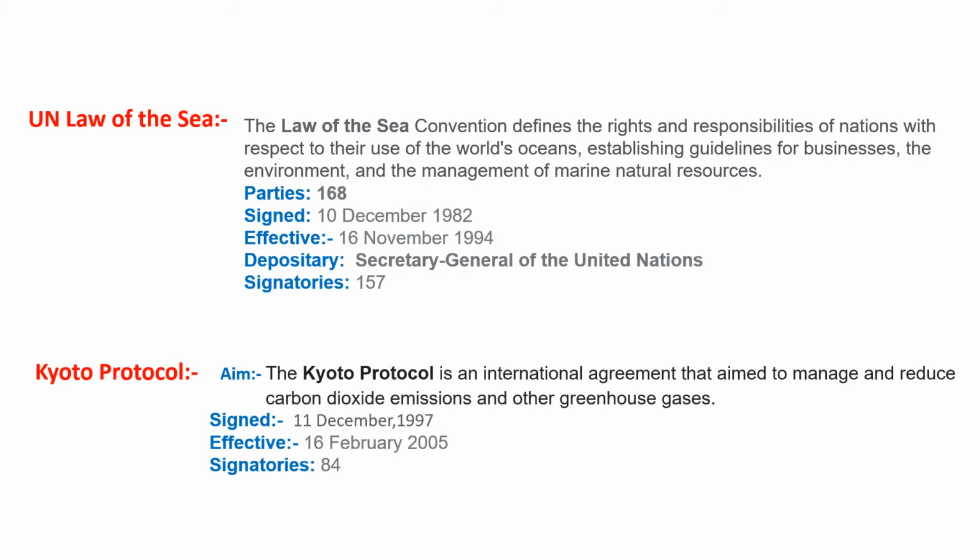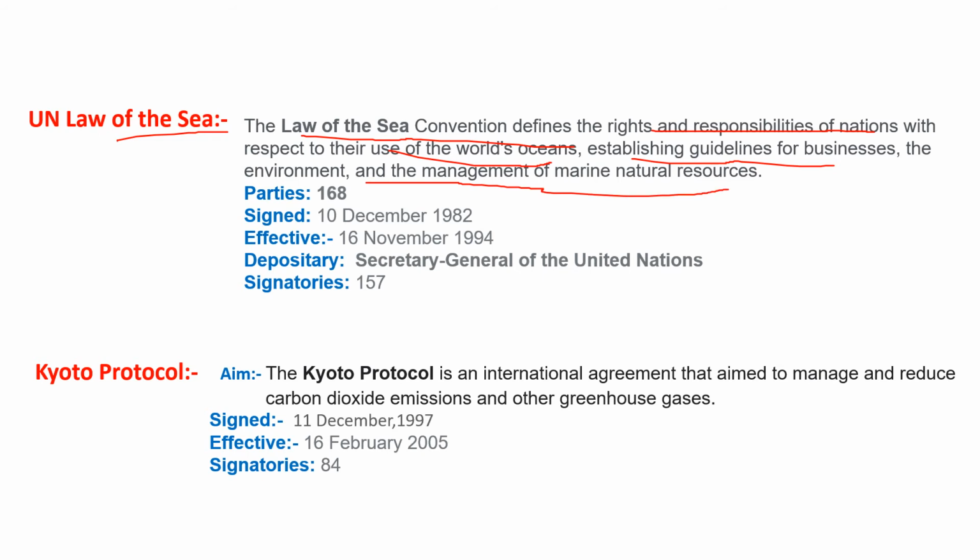Now you should also know some important facts about these treaties for attempting other questions related to the topic. The Law of the Sea Convention defines the rights and responsibilities of nations with respect to their use of the world's oceans, establishing guidelines for businesses, the environment, and the management of marine natural resources.